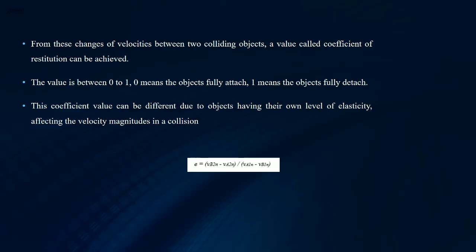This value varies between 0 and 1. 0 means the objects are fully attached, and 1 means the objects are fully detached from each other. This coefficient can be different due to objects having their own level of elasticity affecting the velocity magnitudes. So when the velocity values change, the coefficient value also changes.